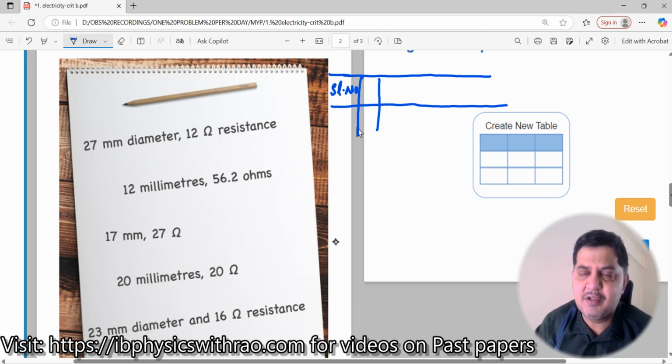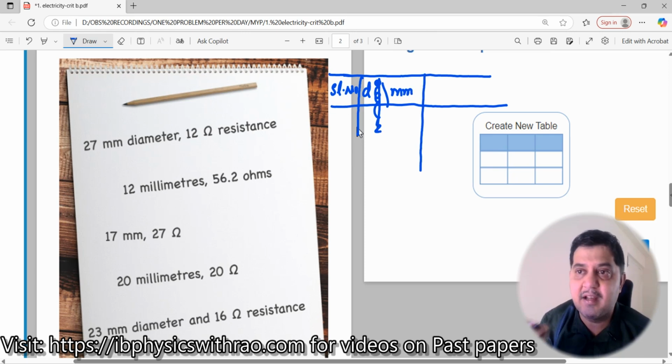Then what is it that you are going to vary? You are going to take the cylinders, you are going to measure the diameter of it. What's your independent variable here? The diameter is an independent variable. So diameter should be your independent variable. How are you going to measure diameter? You are going to measure the diameter in millimeter. What I will do is, I'll write /millimeter. First I should write the headers, and after that I will populate all the values.